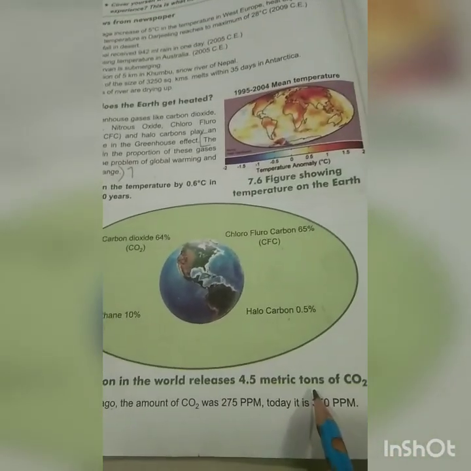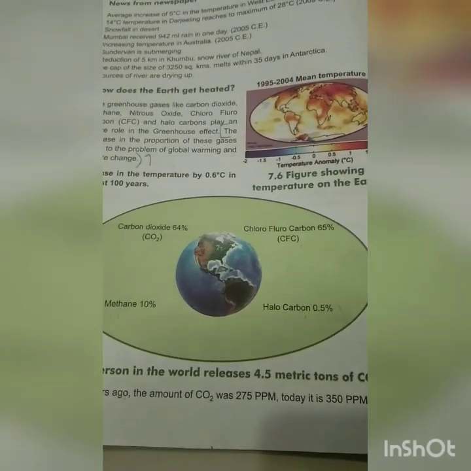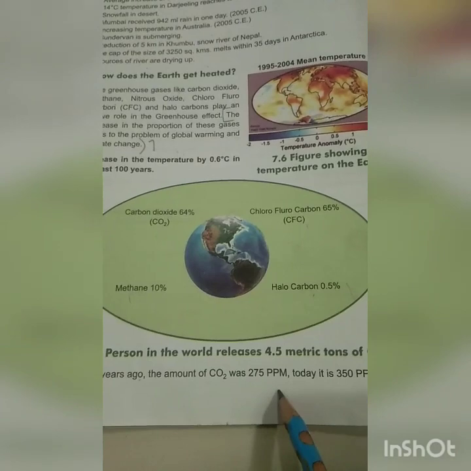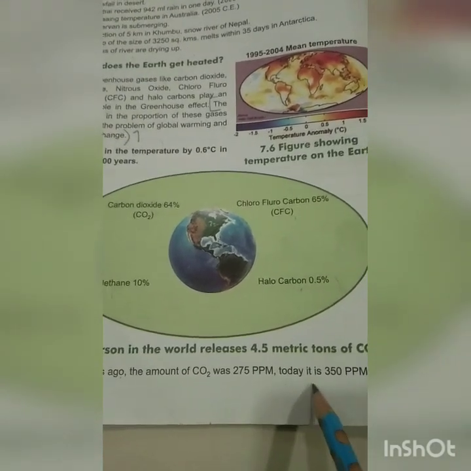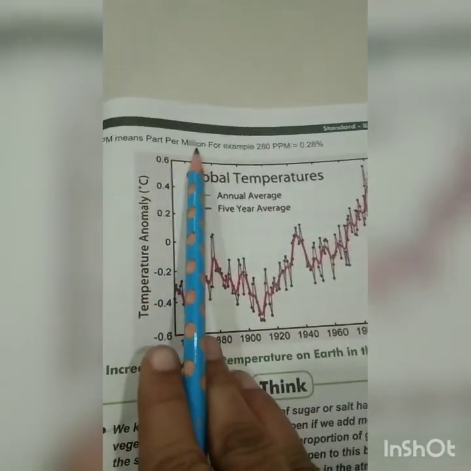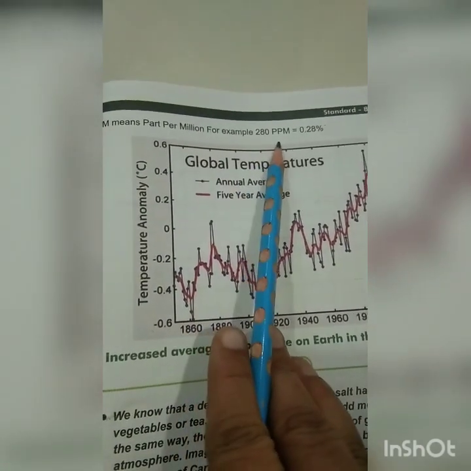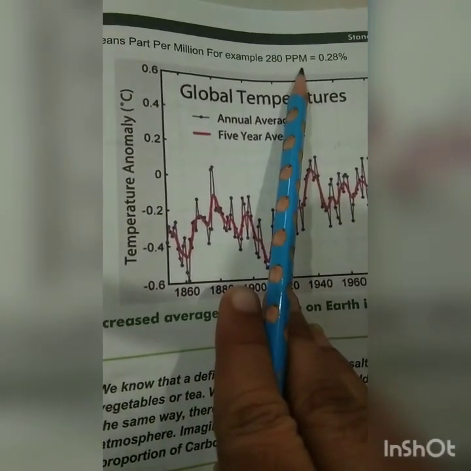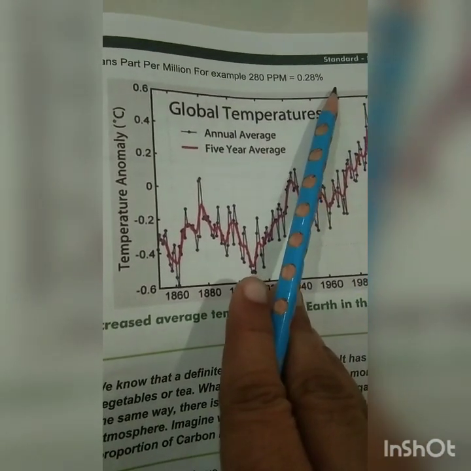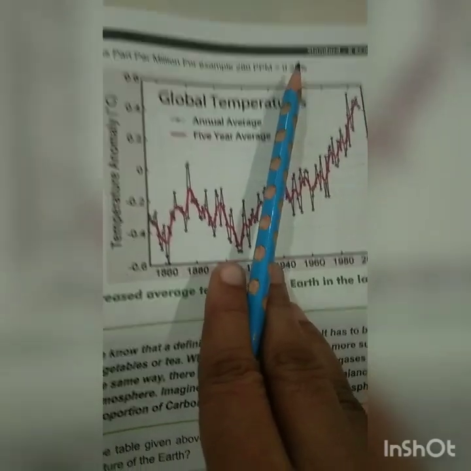Each person in the world releases 4.5 metric tons of carbon dioxide. 100 years ago, the amount of carbon dioxide was 275 ppm and today it is 350 ppm. What do you mean by ppm? ppm means parts per million. For example, 280 ppm is equal to 0.28% of that particular gas present in the atmosphere.